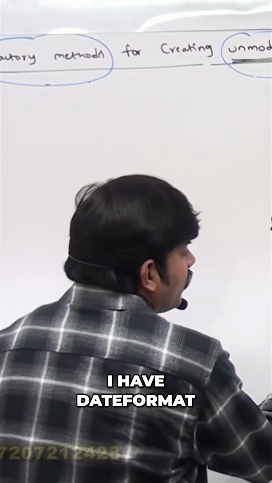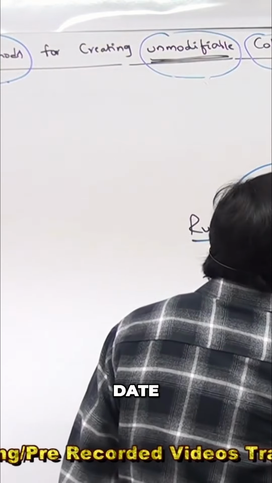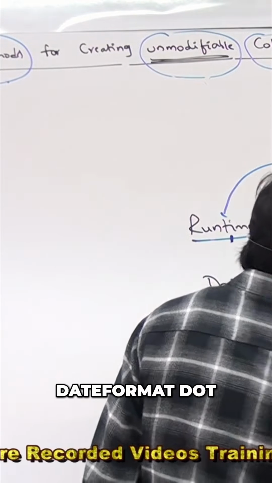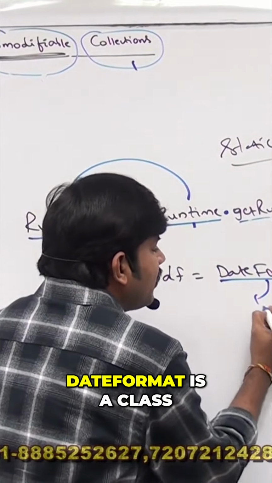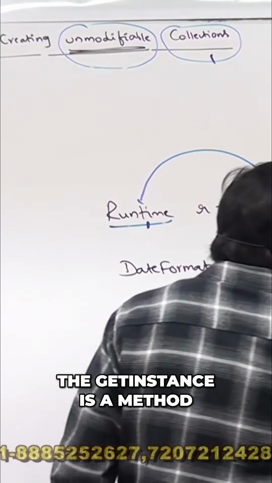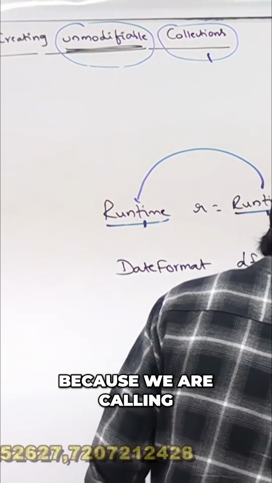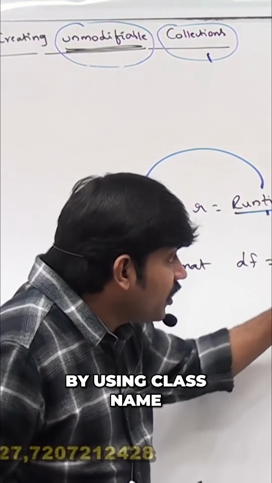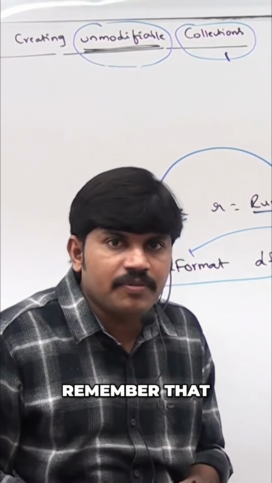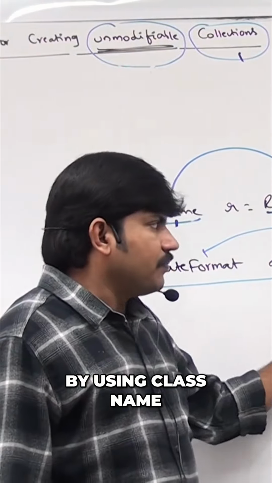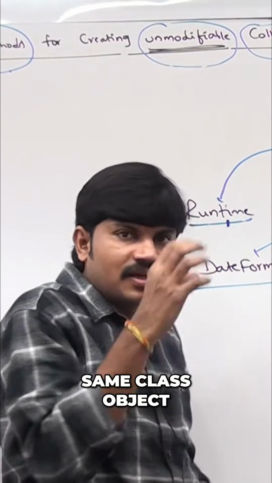Sir, I have DateFormat. DateFormat df = DateFormat.getInstance(); DateFormat is a class. Next, getInstance is a method. getInstance is a static method because we are calling it by using the class name. The same DateFormat object only we are going to get. Remember that by using the class name, if we are calling a method, that method returns the same class object.